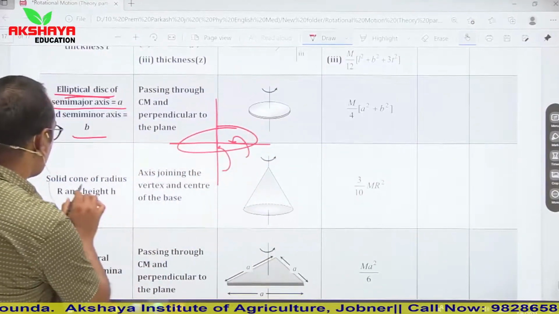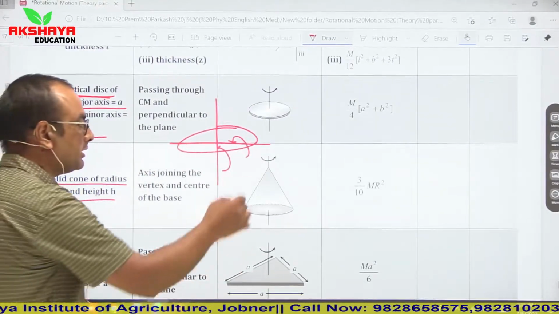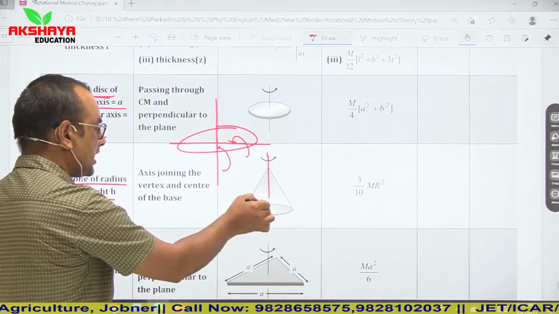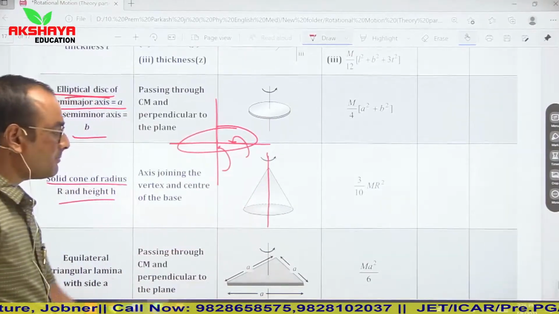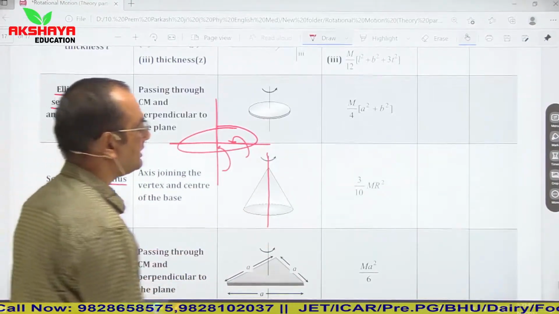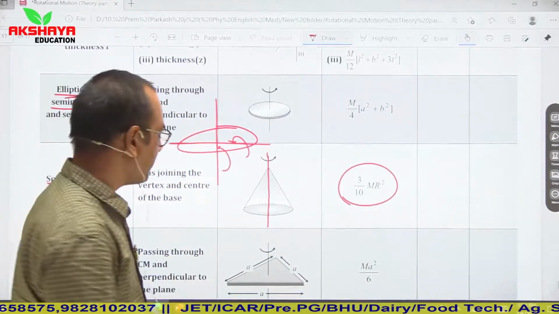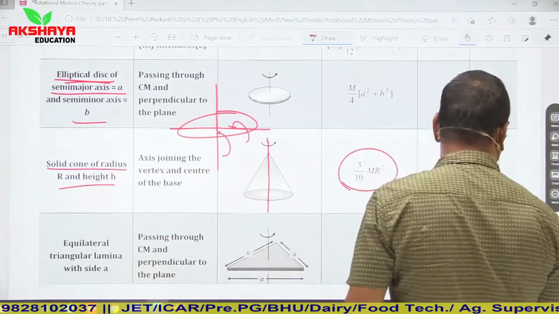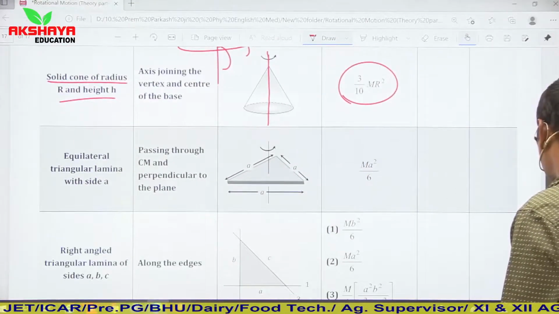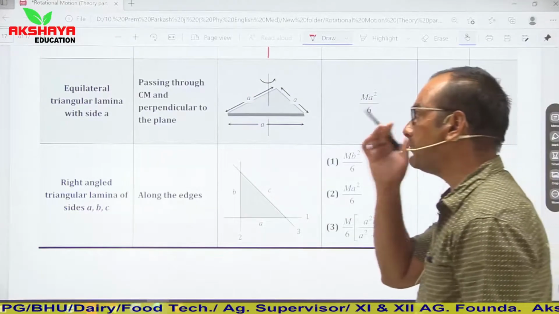In case of a solid cone, if we have to calculate moment of inertia about an axis passing through the center of base, then it will be 3 by 10 mr square. 3 by 10 mr square. So these are moments of inertia for different bodies. Similarly, you can calculate for triangular laminas.